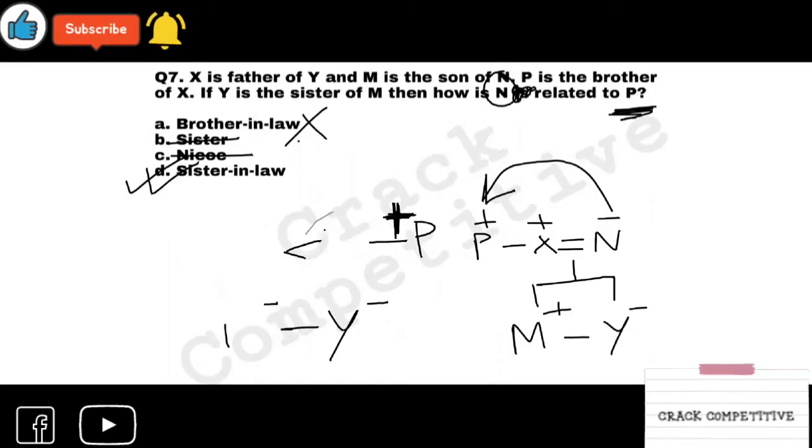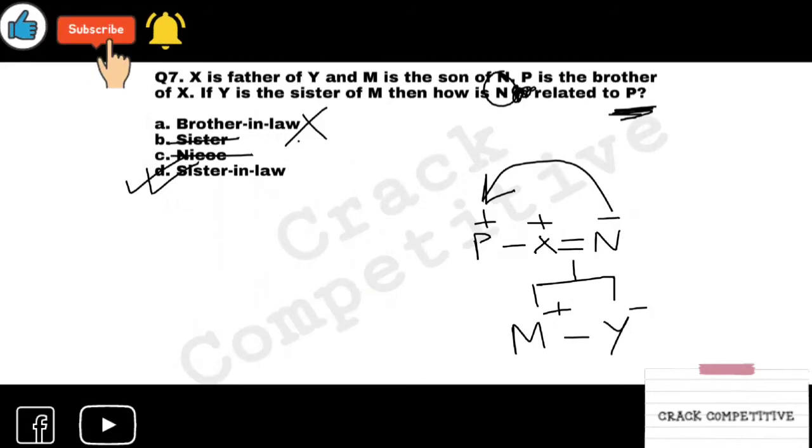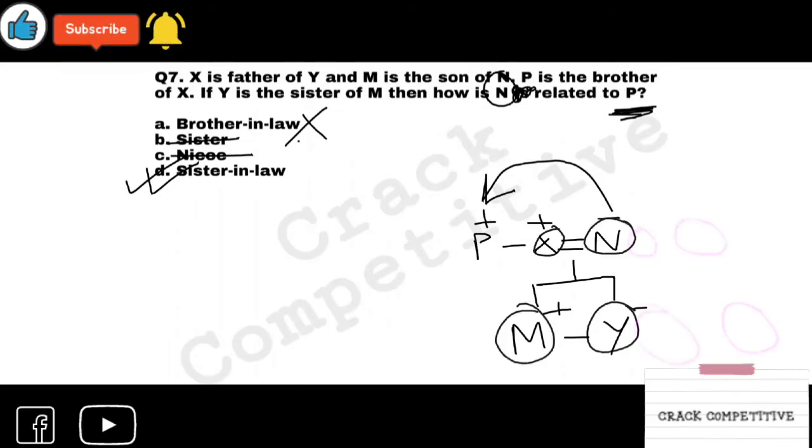I'm erasing this. This will make you confused. Look at this. X is father of Y. Here is X. I'm changing my color. X is father of Y. And M is the son of N. M is the son of N. So P is the brother of X. P is the brother of X. Right?